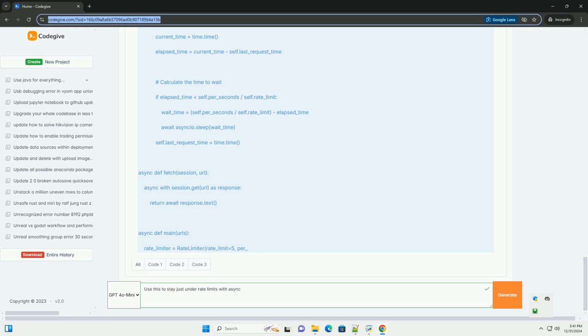Conclusion. This implementation allows you to stay just under API rate limits while making asynchronous requests using asyncio. You can adjust the rate_limit and per_seconds parameters in the RateLimiter class to fit your requirements. Just remember that different APIs have different rate limits, so always check the API documentation to configure your rate limiter correctly.